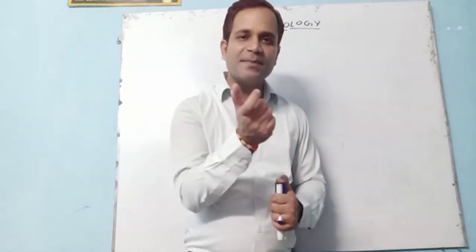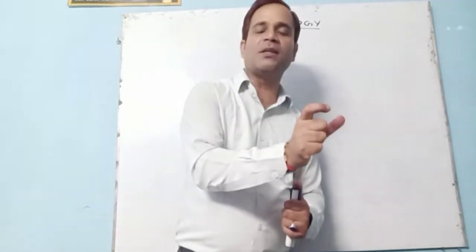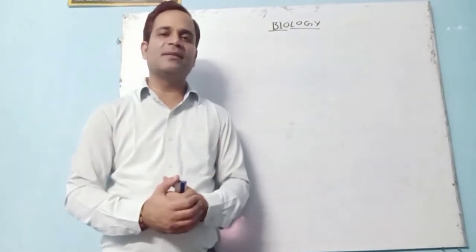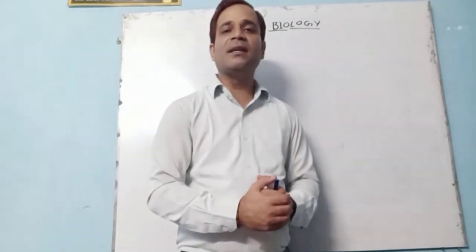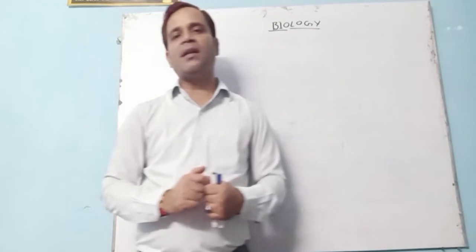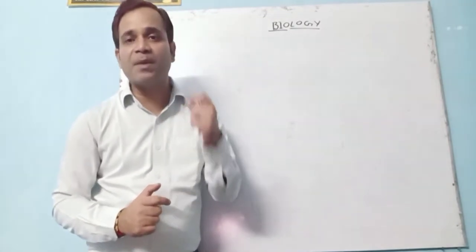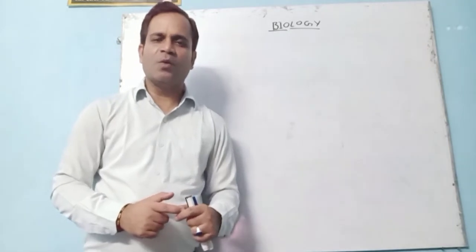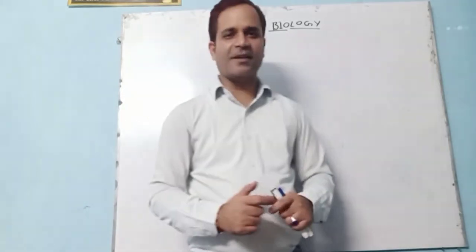And zoology, when we study about animals, is known as zoology. As the name suggests, zoo plus logy. Zoo means animal and logy means study. So whenever we study about animals and animal physiology, it is termed as zoology. Another question: who was the father of botany?